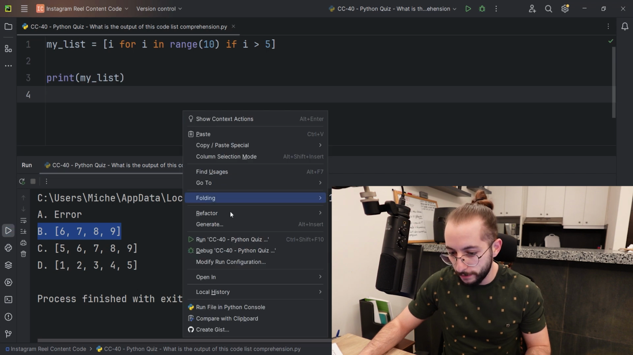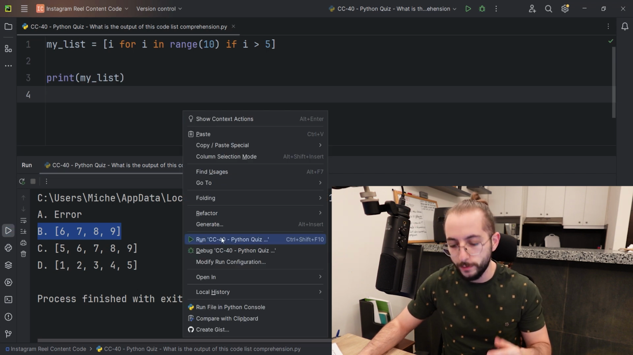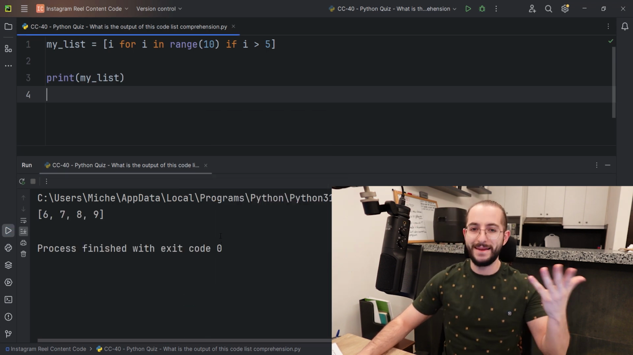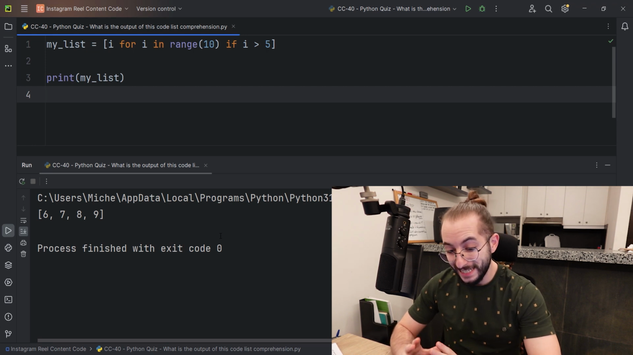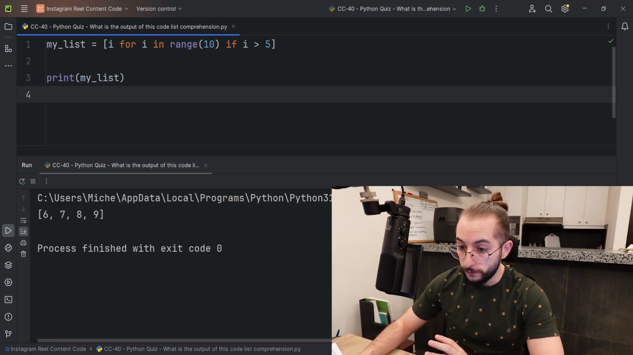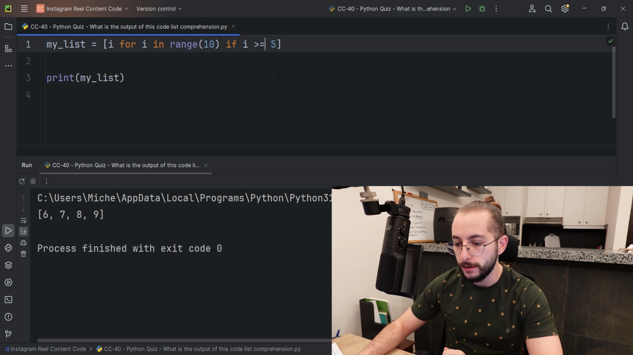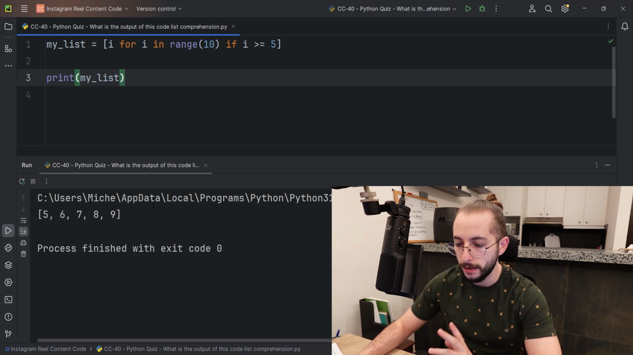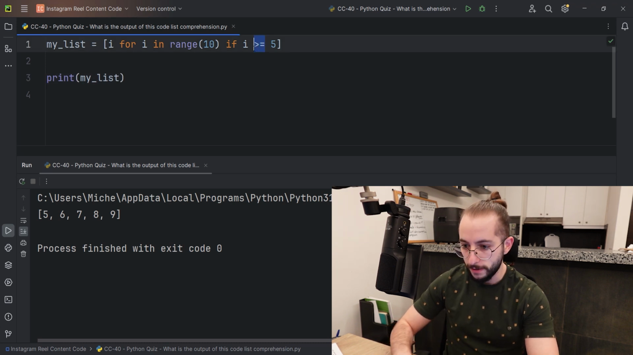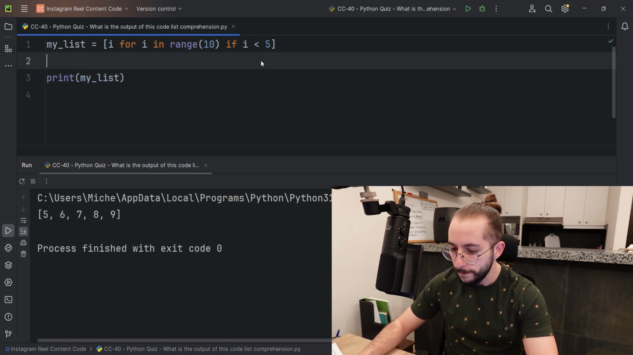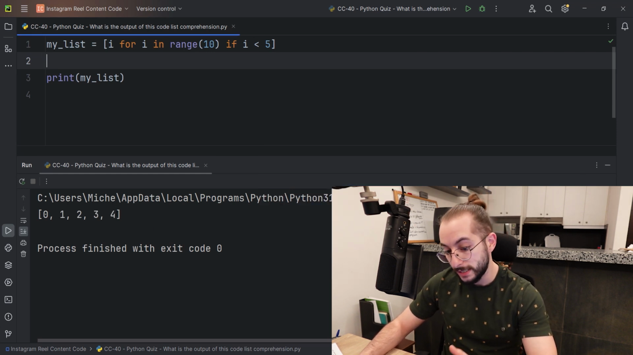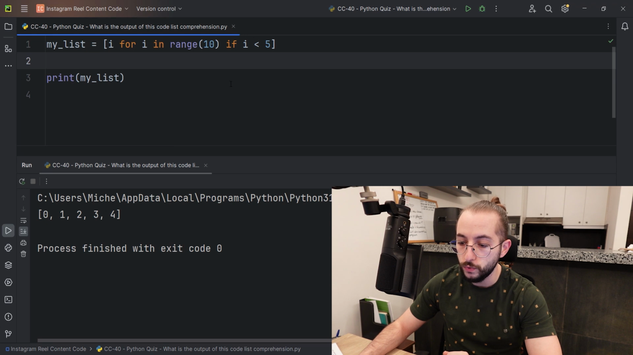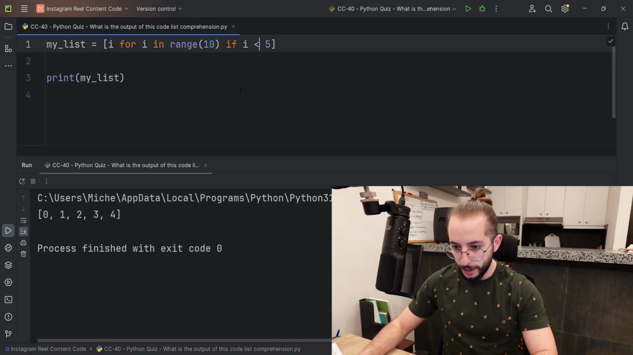Let's see if I'm correct. I should be. This is going to be embarrassing. So that was correct. So it is 6, 7, 8, 9. Now, if you put an equal sign in here, right click and run, you get the C answer, which was 5, 6, 7, 8, 9. And if you do less than 5, I remember that was the D. I don't know if it ended. There we go. Oh, so it starts at 0. That's very important to know. So this was list comprehension.